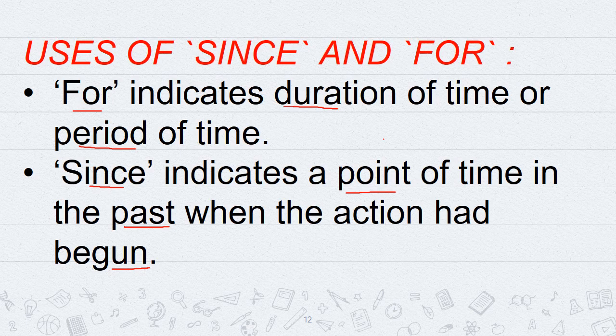Now I shall explain you the uses of since and for. For indicates duration of time or period of time. For example, they have been living here for 10 years. Or my mom has been washing clothes for 2 hours. This is period of time, for 10 years, for 2 hours. And if we talk about since, it indicates a point of time in the past when the action had begun. For example, we have been living here since 2010.